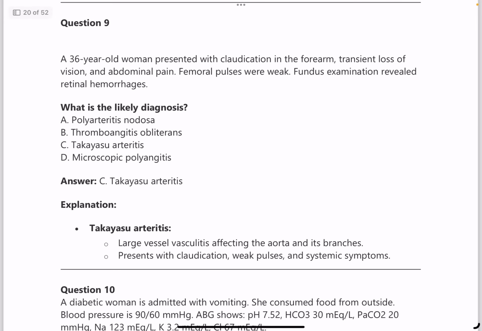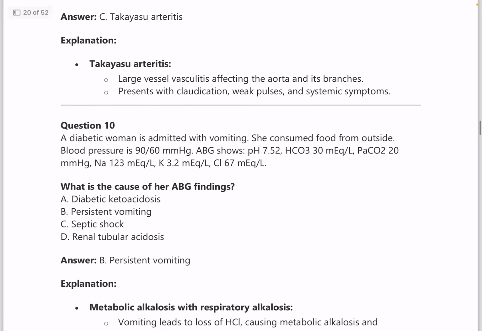Next, question number 9. A 36-year-old woman presented with claudication in the forearm, transient loss of vision and abdominal pain. Femoral pulses are weak. Fundus examination showed retinal hemorrhages. What is the diagnosis? Answer is Takayasu arteritis.